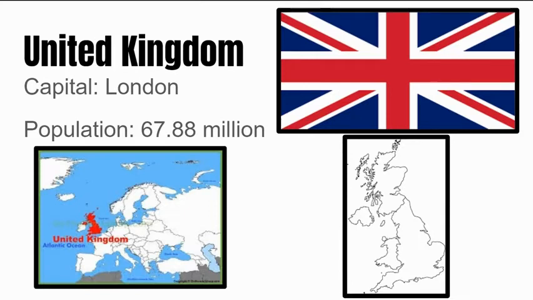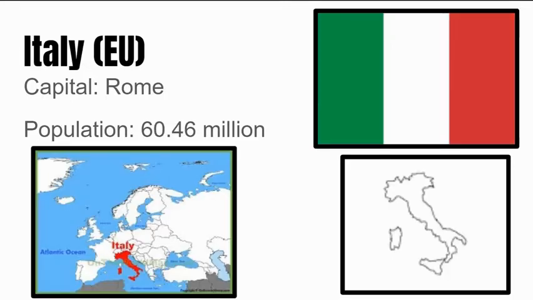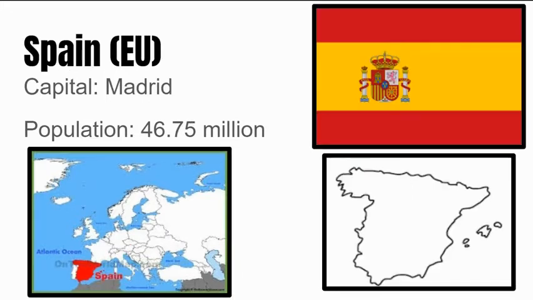Next up is the United Kingdom. It was in the European Union, but left recently. Its capital is London, and its population is 67.88 million people. Next up is France. Its capital is Paris, and its population is 65.27 million people. Next up is Italy. Its capital is Rome, and its population is 68.46 million people.